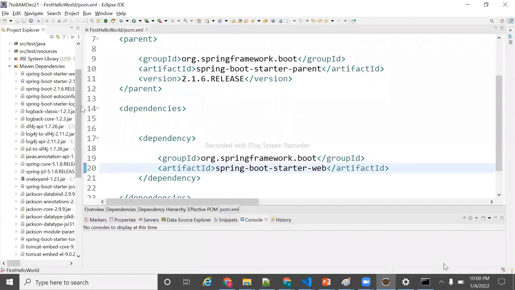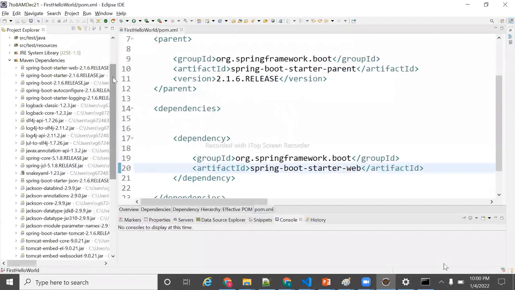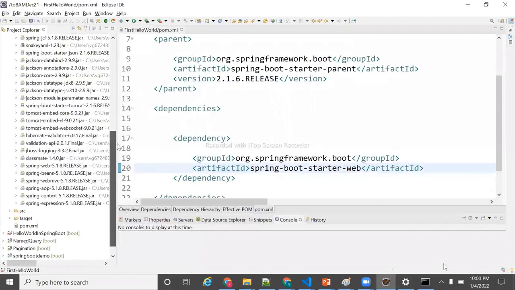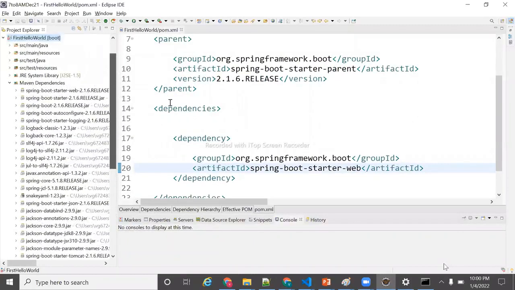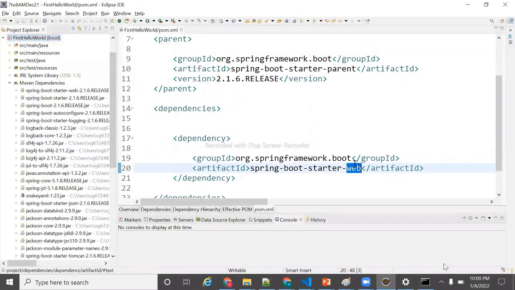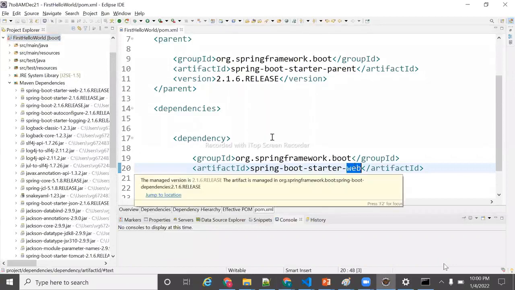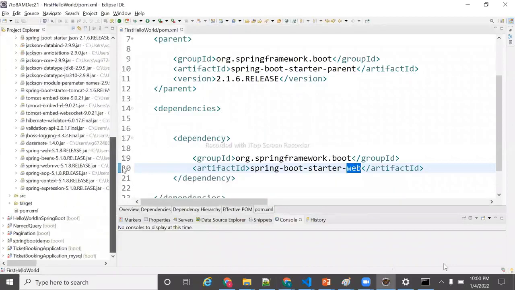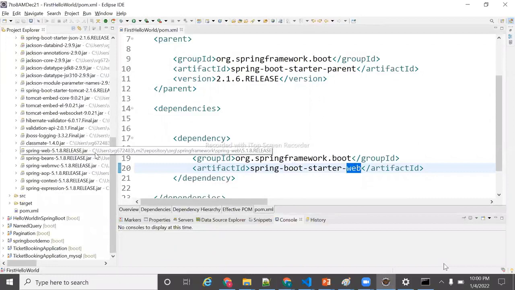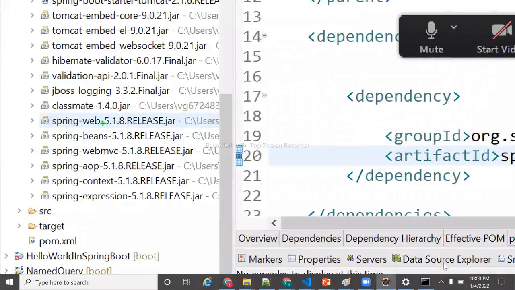Okay. So these are the minimum jars I require to run a web application. For example, Spring jars. Why do we need Spring jars? Because to run a web application, I need configuration, right? Spring jars are for configuration.